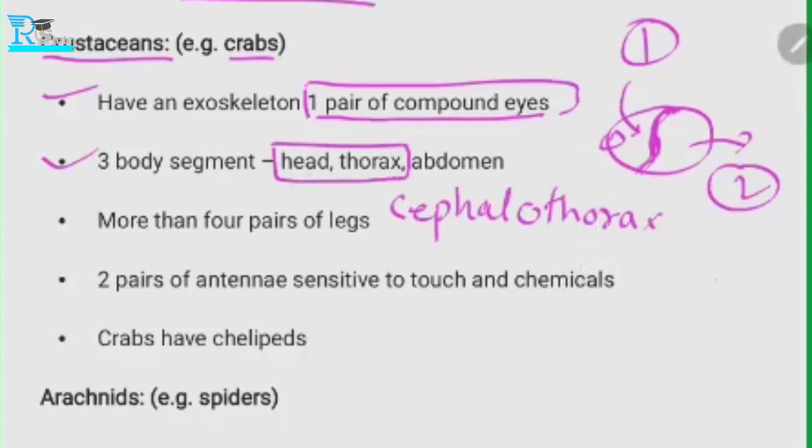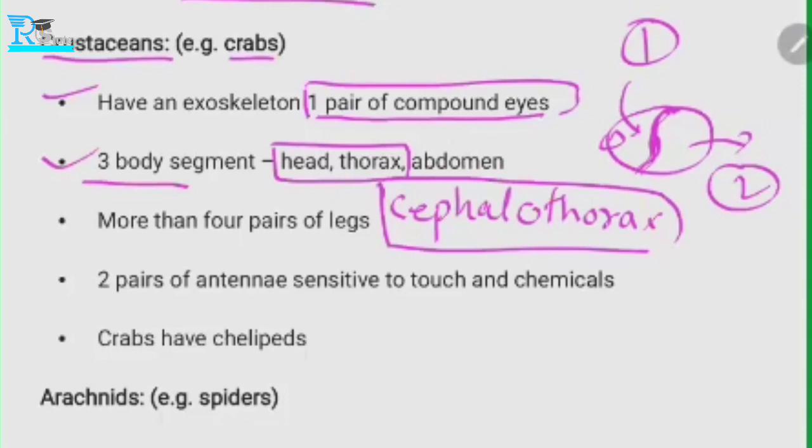The head and thorax are fused, so that's why we call it a cephalothorax, and the other part is the abdomen. So they have three parts, but two parts are fused.